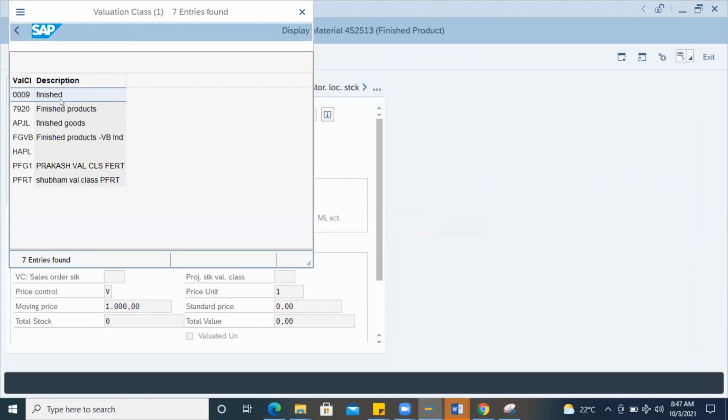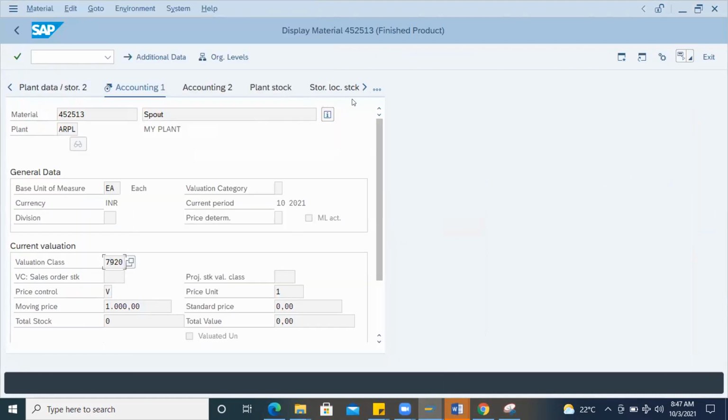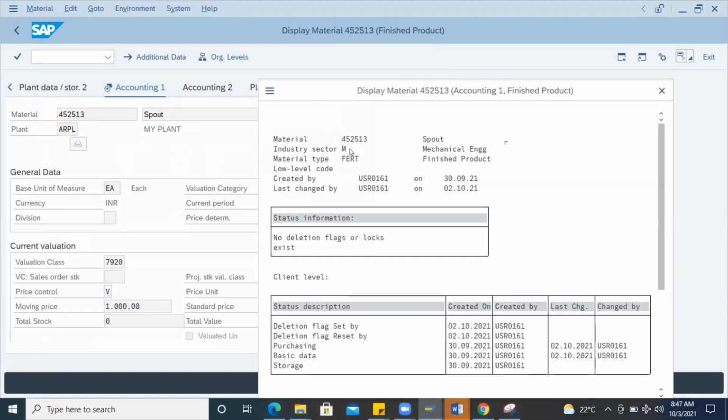This is for semi-finished or finished, whichever valuation class. If I click on the information on material, you can see this is for FERT. For FERT, the valuation class is maintained as 7920. Normally, for FERT we will not receive the goods, we are going to sell the goods. Maybe the selection of material type was FERT, so that's why the GR is not allowing us to post.